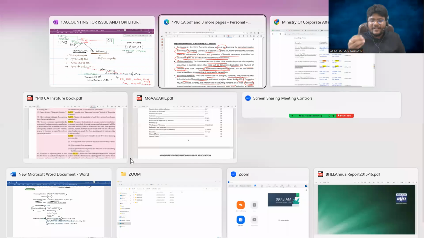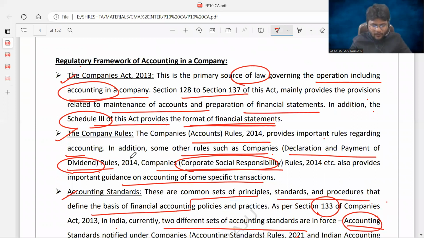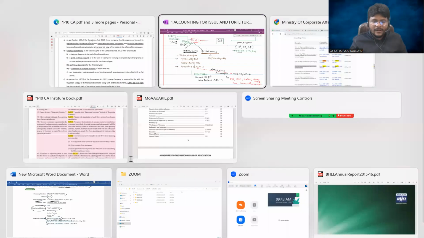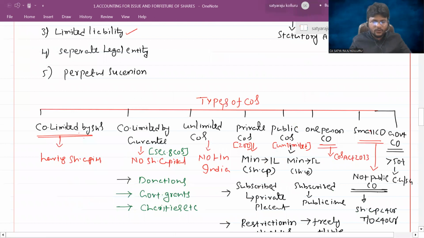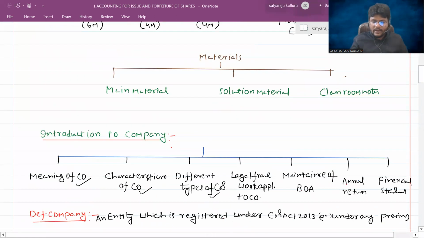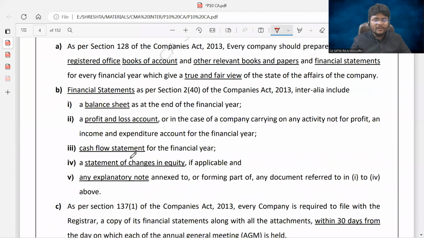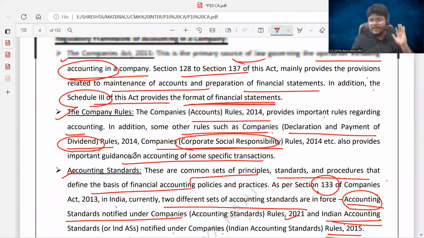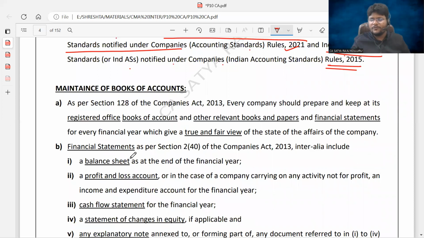Guys, the intro part related to the company is not yet over. I completed the intro part related to the legal framework applicable to the company. Still, maintenance of books of accounts, annual return, and financial statements, I need to cover from the content given in our material. I hope the maximum portion of the intro for a company is completed. I thought that you are following my session and enjoying my lecture. You are at par with me.